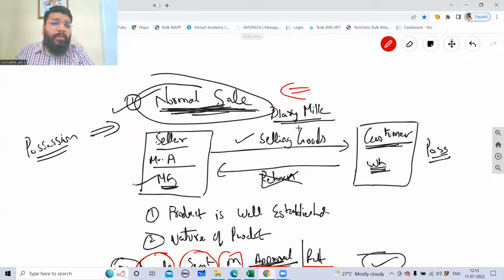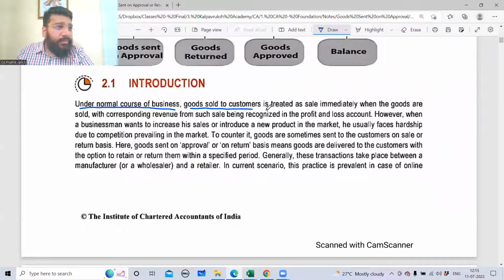Normal sale. Under normal sale, goods sold to a customer are treated as a sale immediately. The moment you give the goods to the customer, the possession is transferred, ownership is transferred. And the moment the ownership is transferred, you treat it as a sale. Only when the sale has been done, the ownership has been transferred.